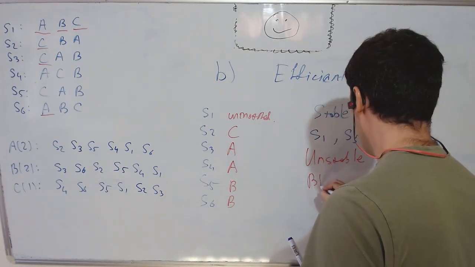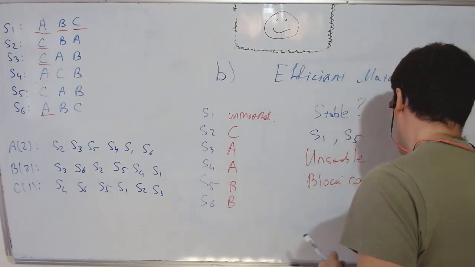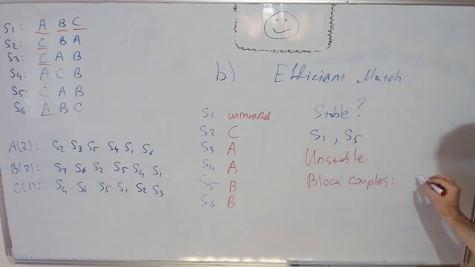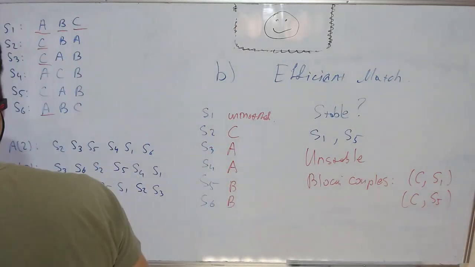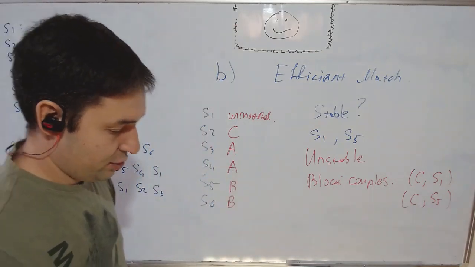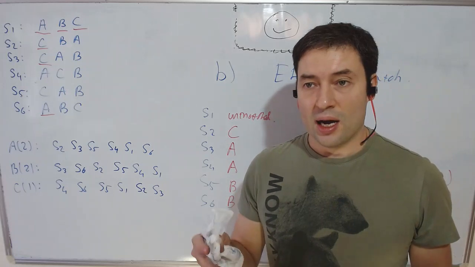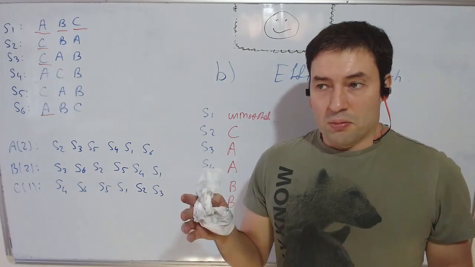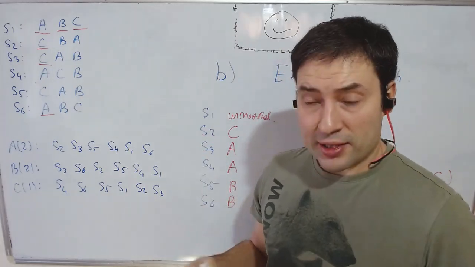So blocking couples. We actually found two couples: C and S1, or C and S5. Either of these couples would want to run away from this match. So here the theory is what we usually see, that there is a difference between stability and efficiency.